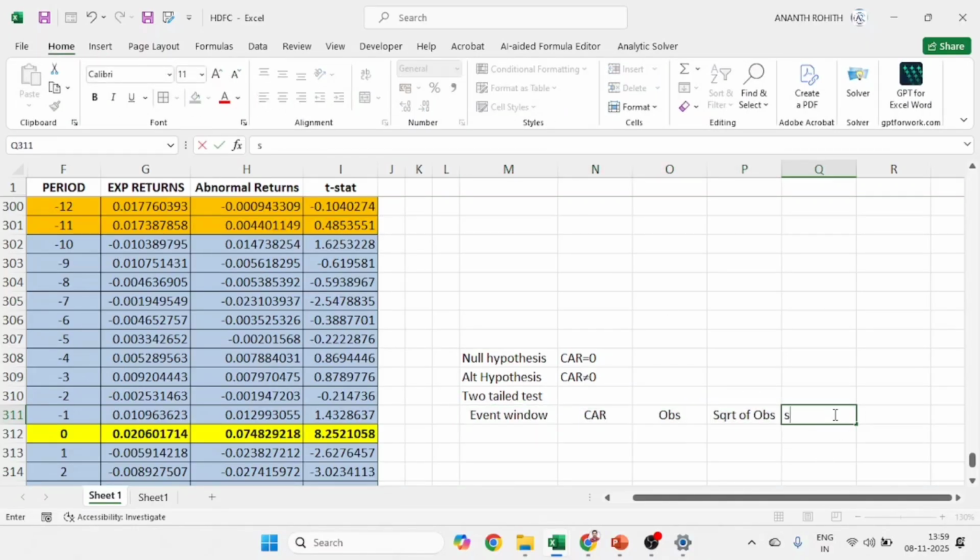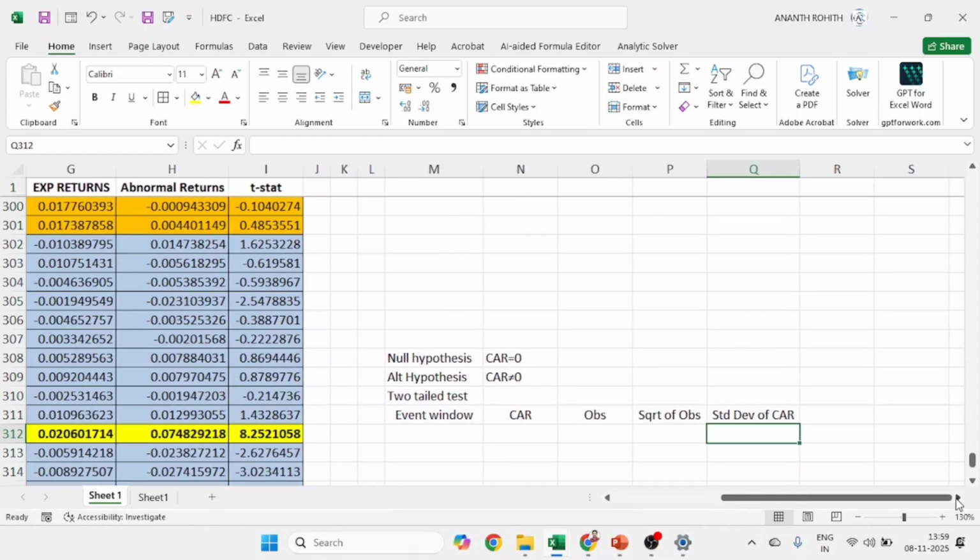After that I am going to calculate the standard deviation of the sample, that is, of the cumulative abnormal returns. So standard deviation of CAR.